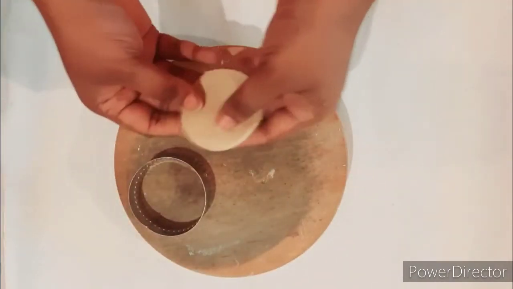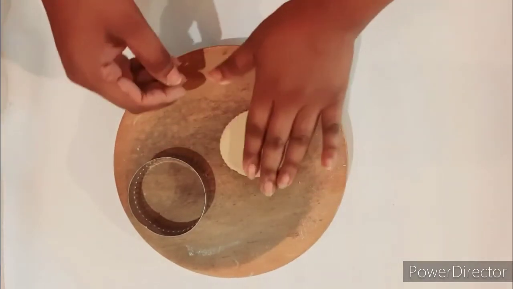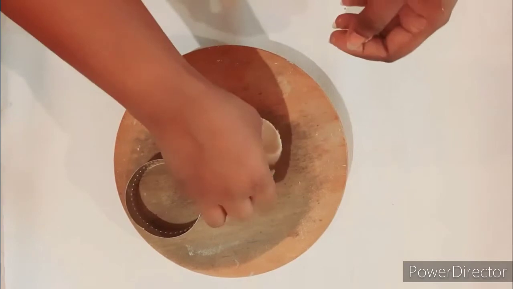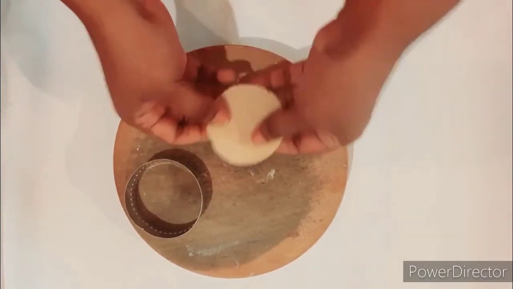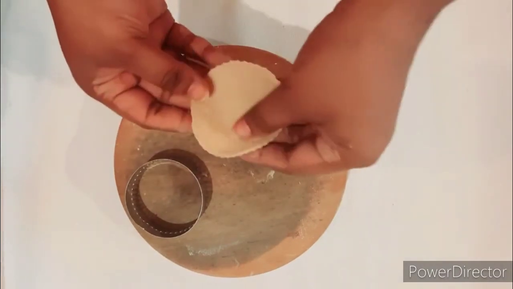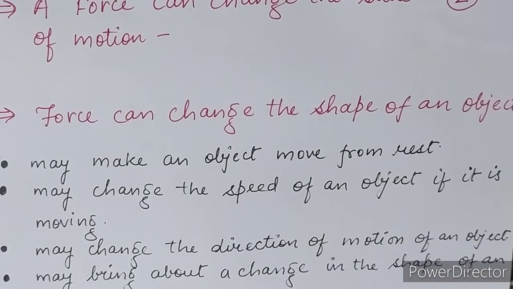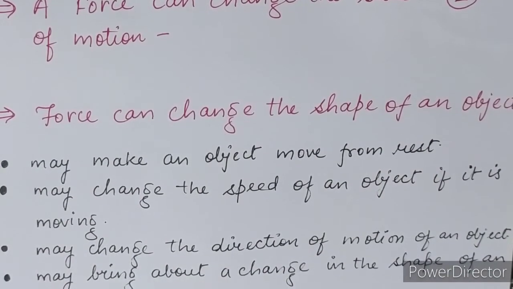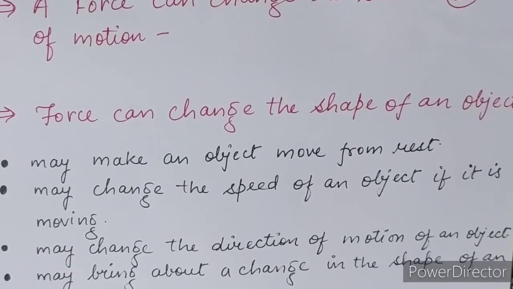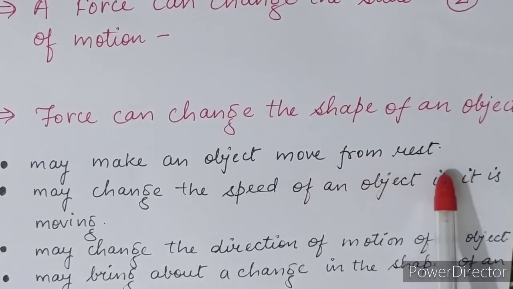You too can create various shapes like this. You can conduct this investigation at home using some Play-Doh. You can create shapes, you can make statues, you can make diyas, anything you like. Now, I hope with this activity you easily understand how, by applying a force, that force can change the shape of an object.